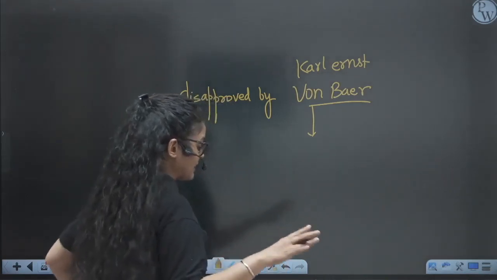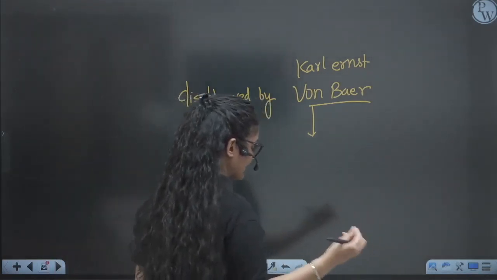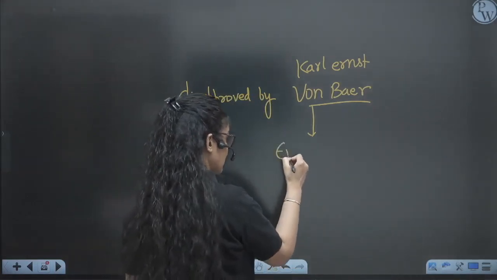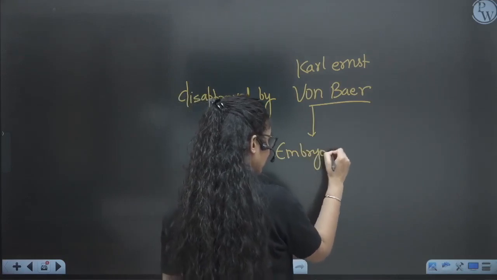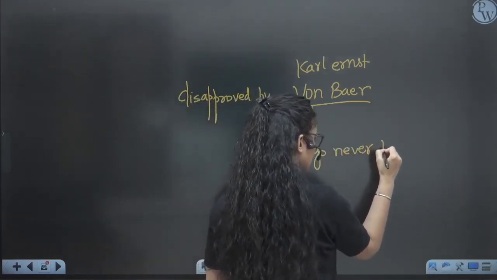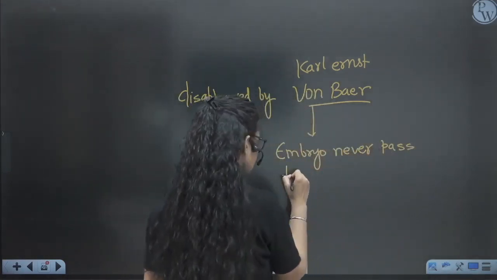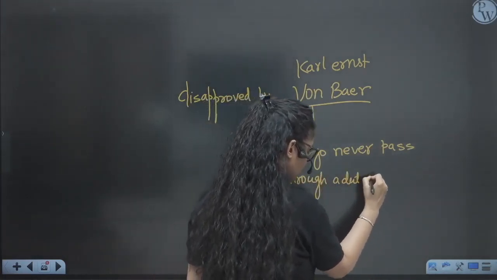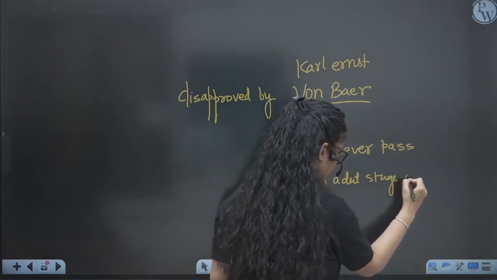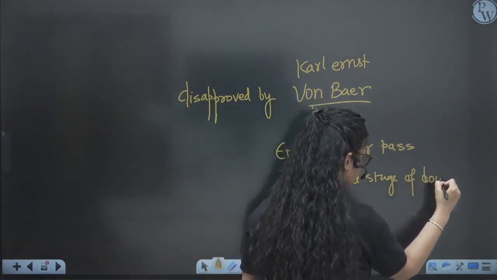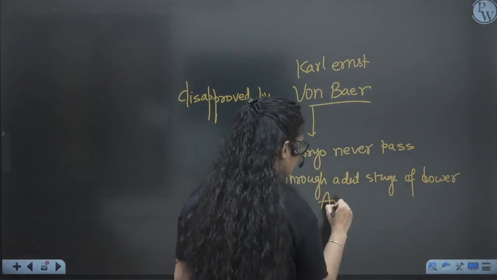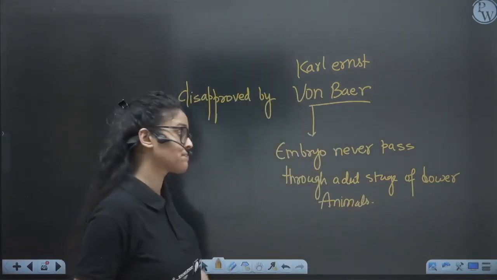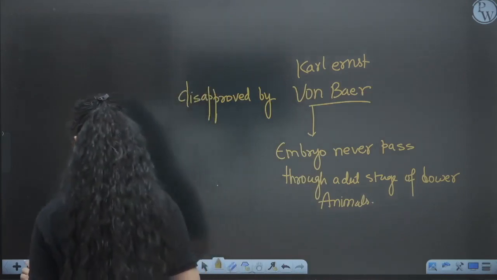He disapproved the theory by arguing that embryos never pass through the adult stage of other, lower animals. So that means it is not holding completely true. So he disapproved Ernst Haeckel, right?